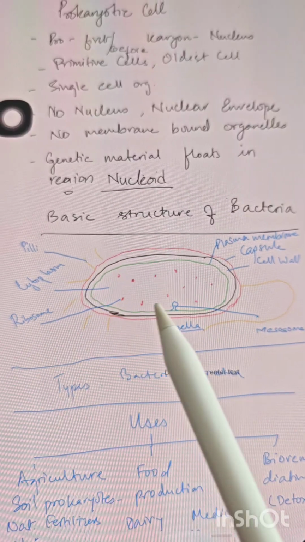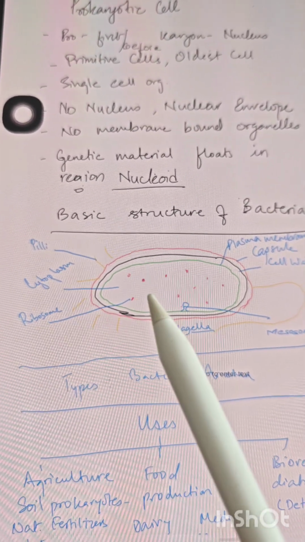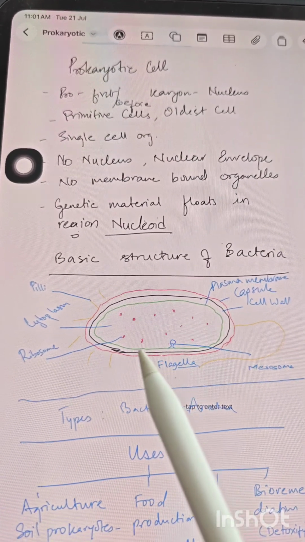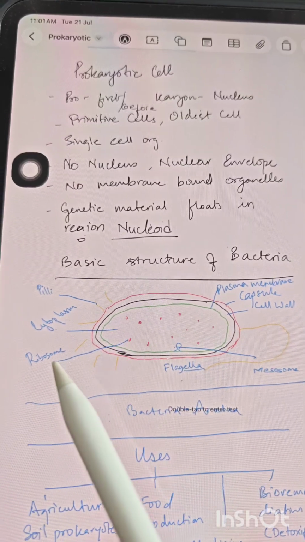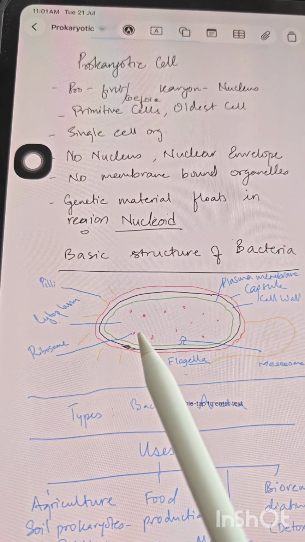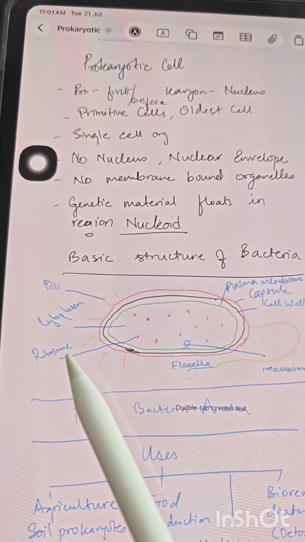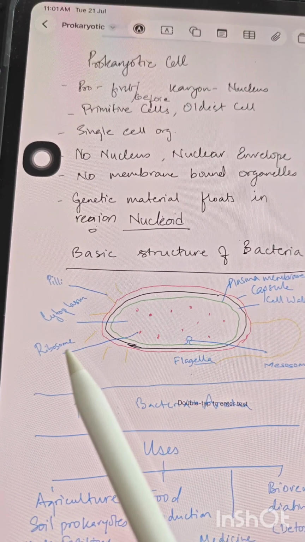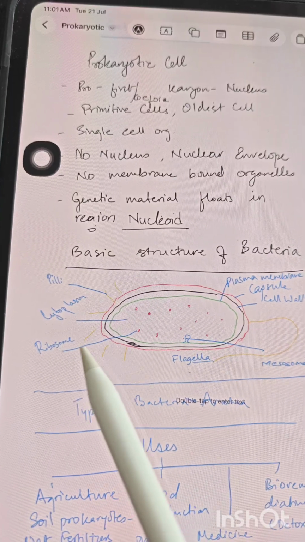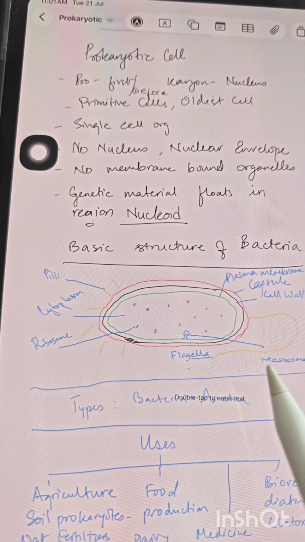This matrix or surface which you are seeing is called the cytoplasm. As I said, there are no membrane bound cell organelles in this. So what is there? You will find the ribosomes. Ribosomes are small dotted portions which you will see inside the cytoplasm. They are responsible for protein synthesis, so these are the factories which synthesize the proteins. There is one more part called the mesosome.